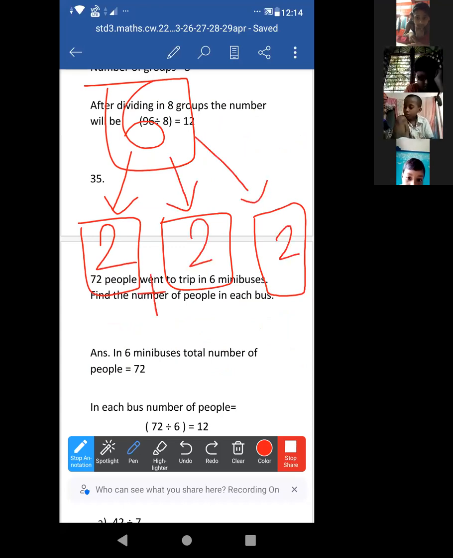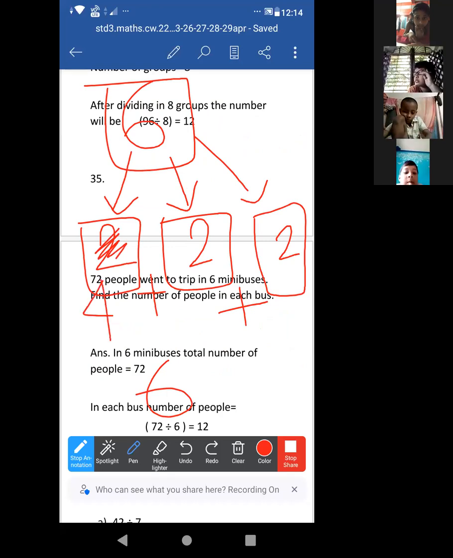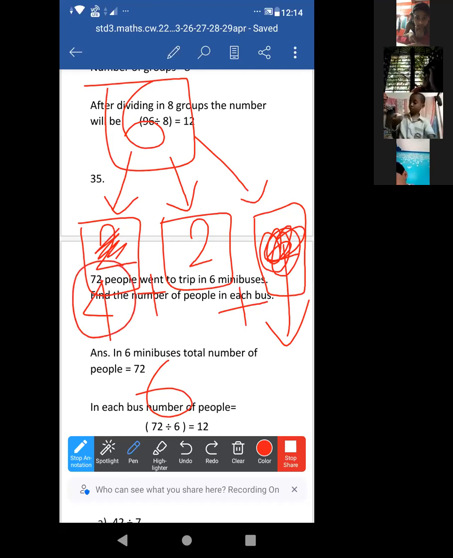Then look, if we add them, all of you 6 are there, na? But suppose I am taking 4 friends in the first bus, then 2 friends in the second bus. Then in the third bus, will there be any friends? Are any friends left? No. 4 and 2 already completed. 6 friends. Yes or no? Yes. Okay.